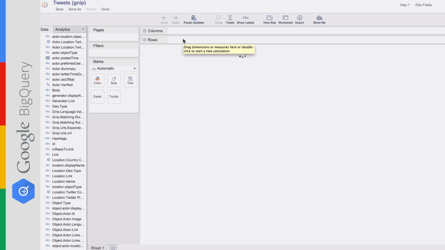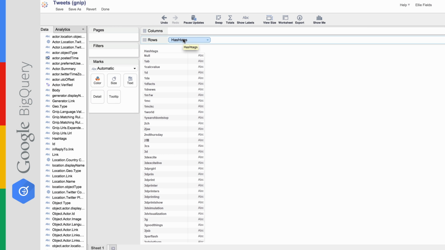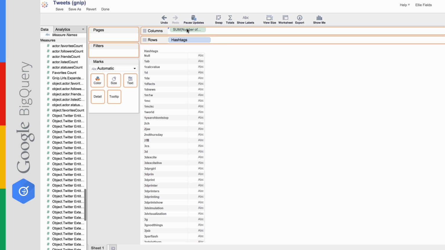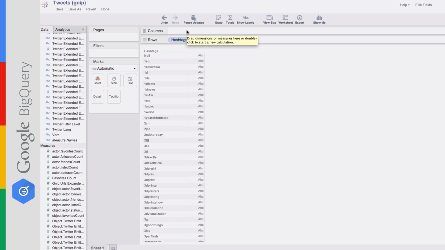And Tableau is doing a live query against Google BigQuery to look at all the hashtags that are in this data set. Now I want to see how many tweets there are for each of these, so I'm going to take number of records. And in this data set, every record is a tweet. I'm going to drag that to columns.